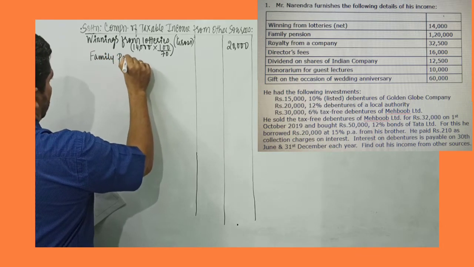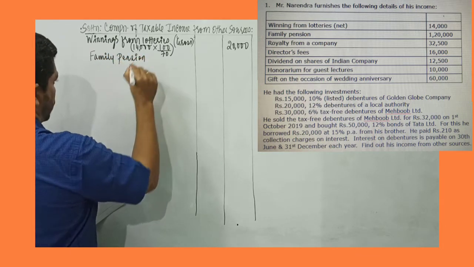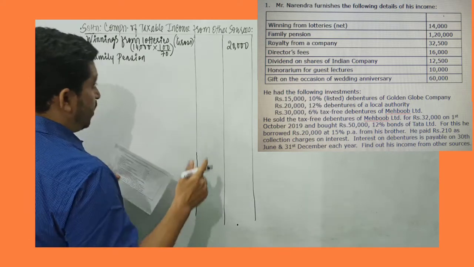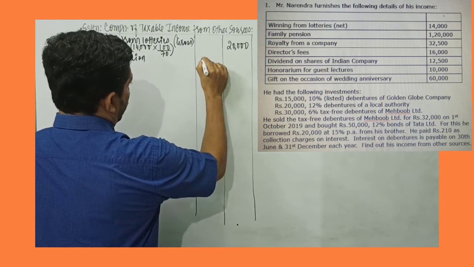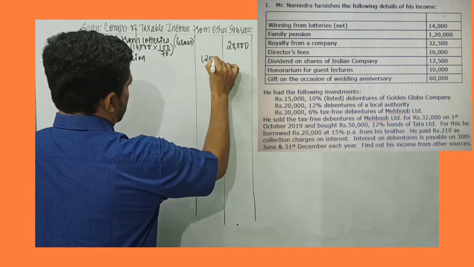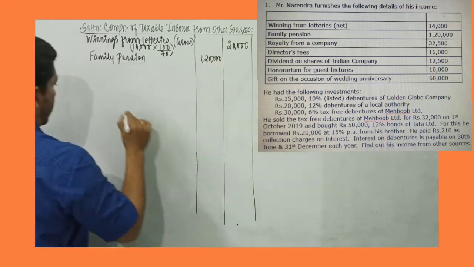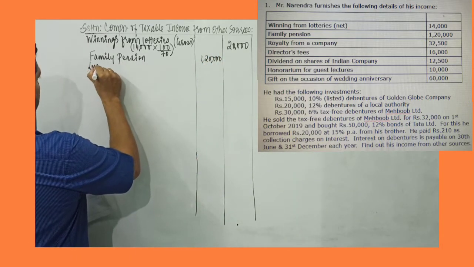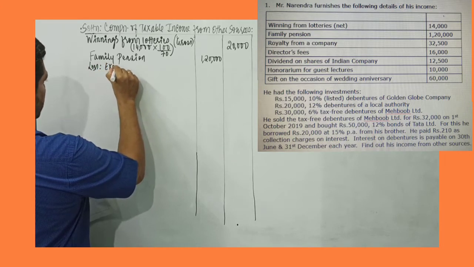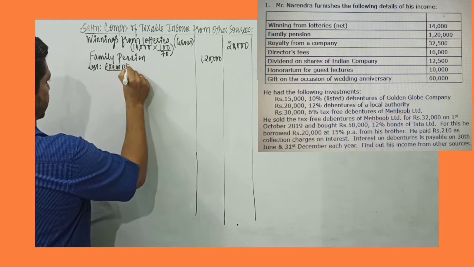Family pension. Now what is the rule of family pension? Family pension rule is very clear. Amount given, I record over here, is 1,20,000. Here we have an exemption.